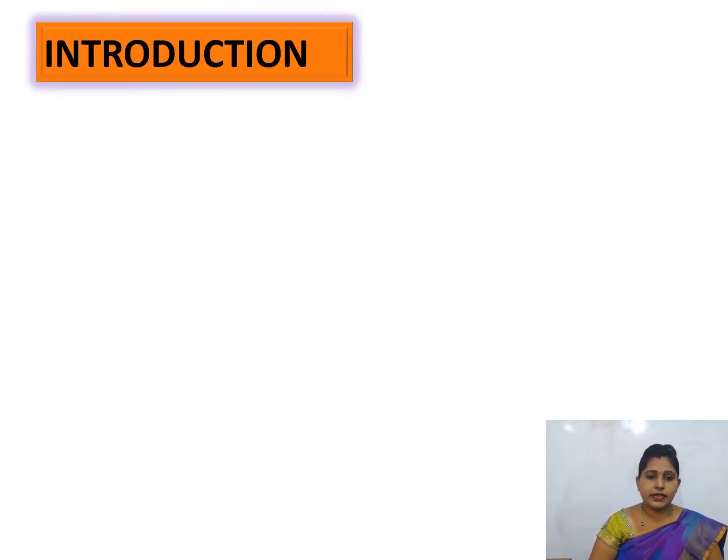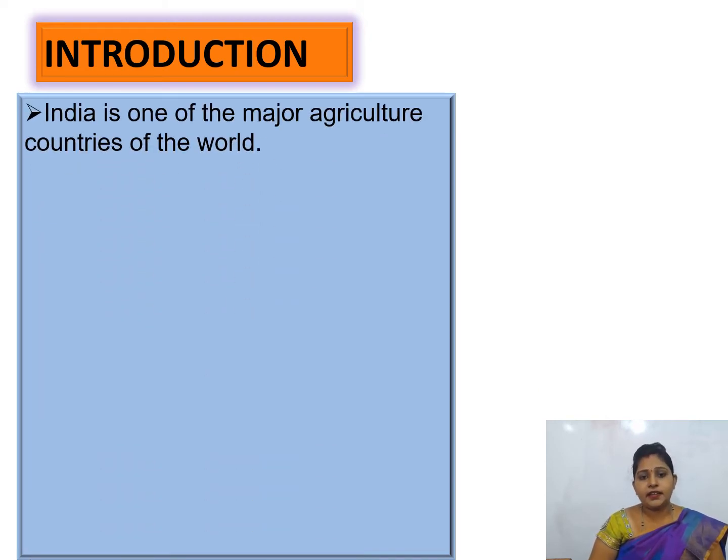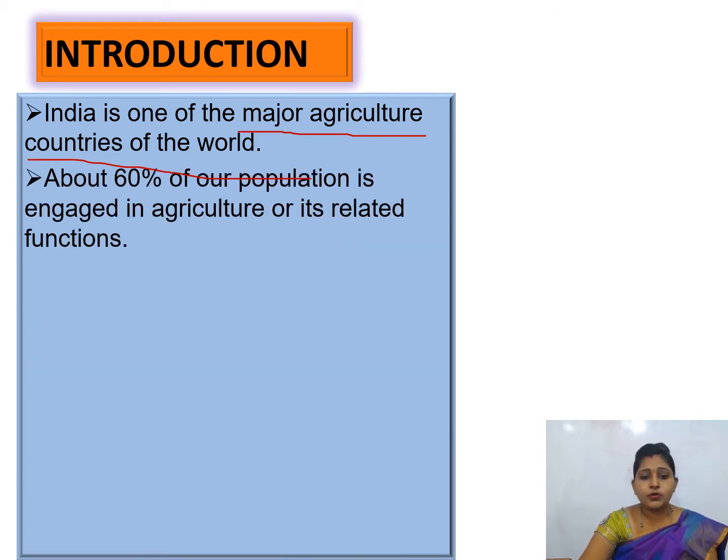First we will study the introduction. India is one of the major agriculture countries in the world. About 60% of the population is engaged in agriculture or its related functions.